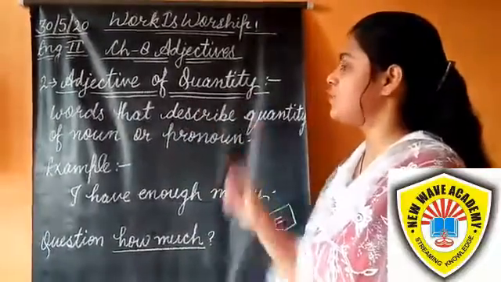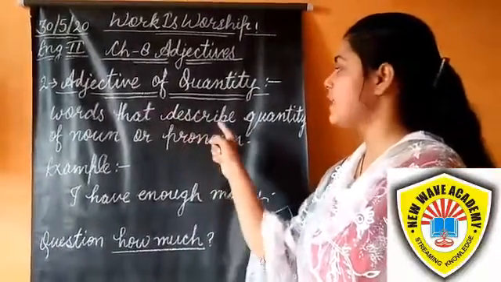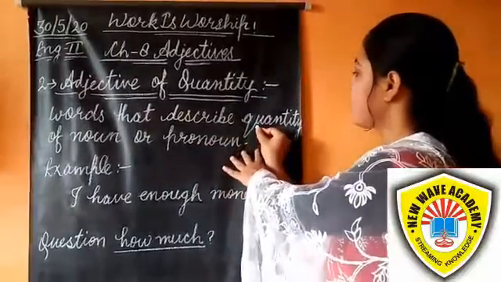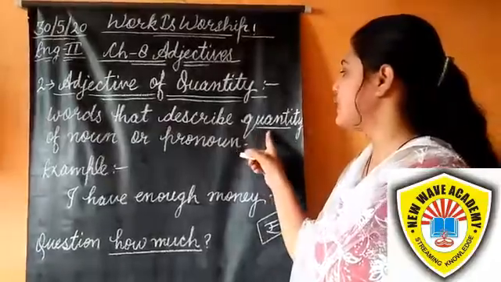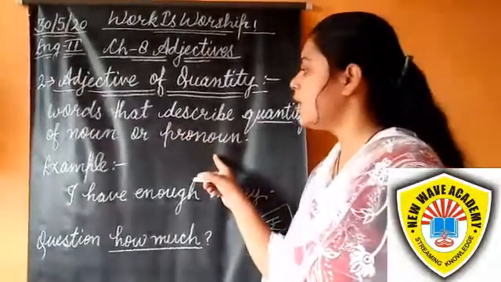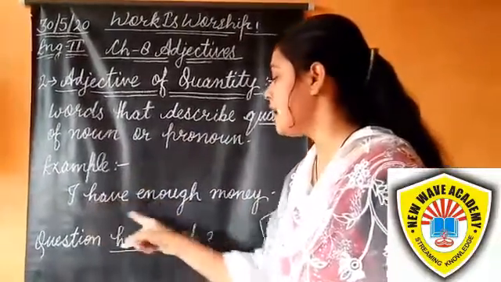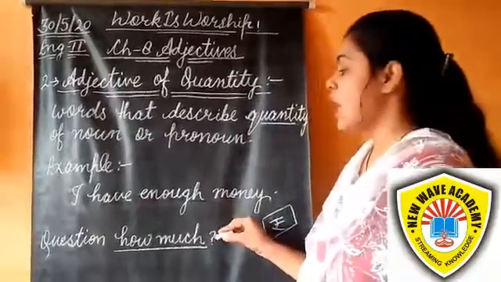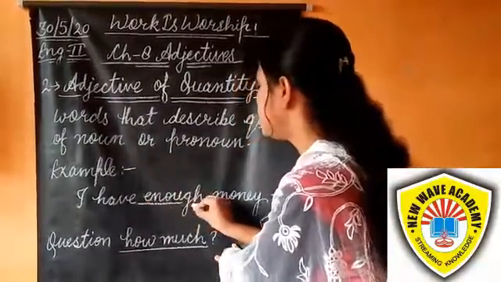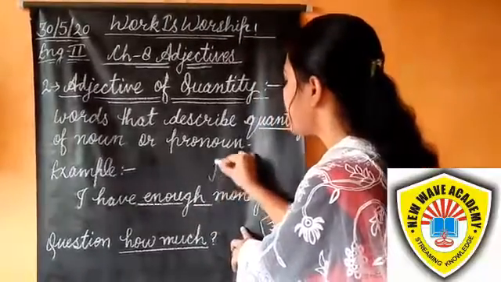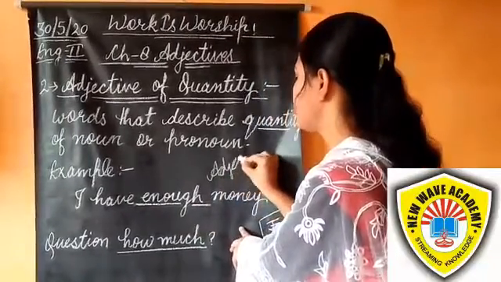Second is adjective of quantity: words that describe the quantity of a noun or a pronoun. Example: I have enough money. How much money do I have? I have enough money. So enough is an adjective.